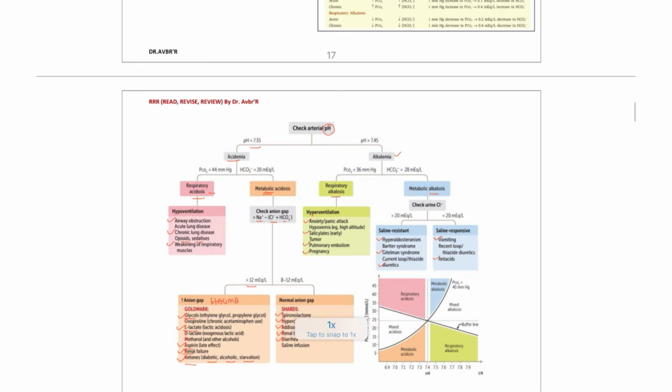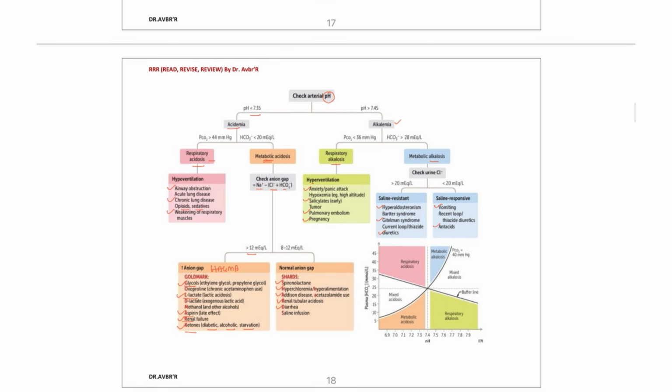So this is how we are going to differentiate between the different types in the examination. But please do not make these mistakes, because this is a very important topic of ABG.